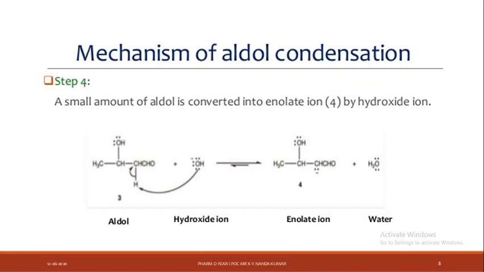So this beta hydroxyaldehyde reacts with hydroxide ion and gives the enolate ion. Here the alpha hydrogen atom is removed by OH-, so removal of water.